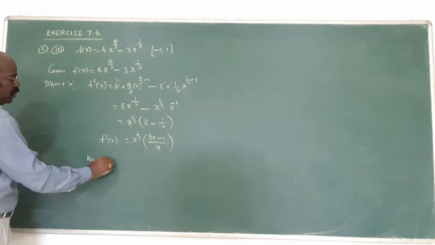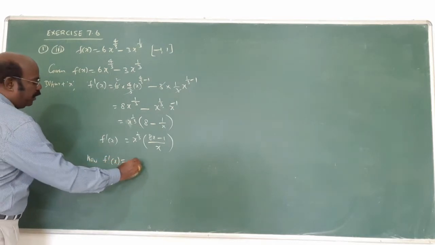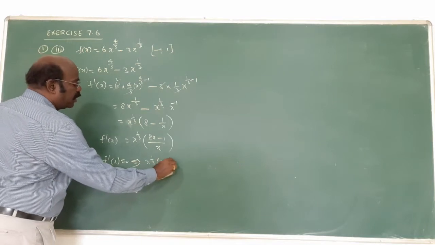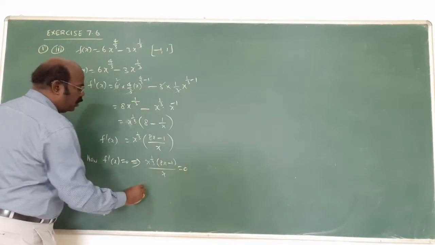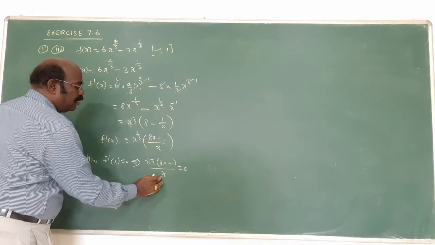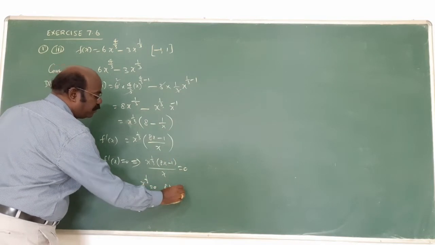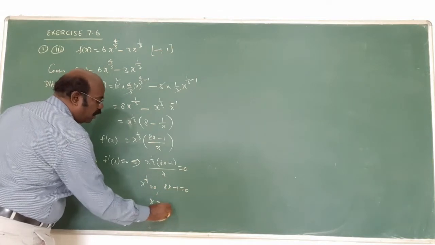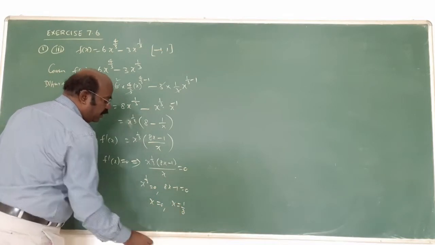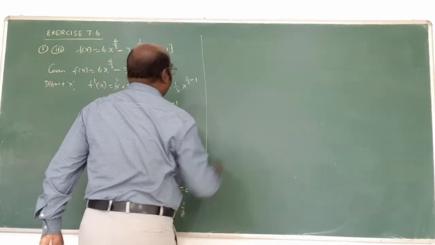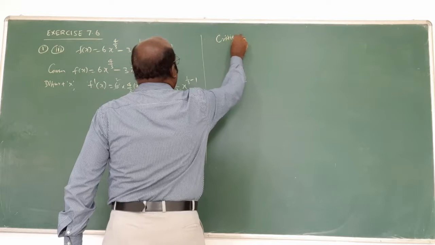Now the first derivative equal to 0 implies x power 1 by 3 into 8x minus 1 by x equal to 0. Cross multiply, 0 is 0. The product: the first term is 0 or the second term is 0. Am I right? X equal to 0 or x equal to 1 by 8. Am I correct? These are the critical numbers. Critical numbers.